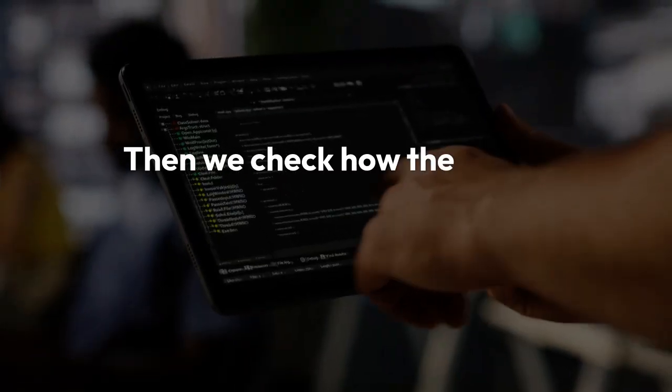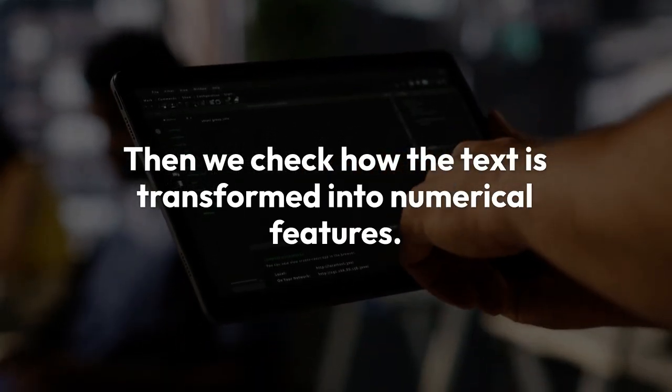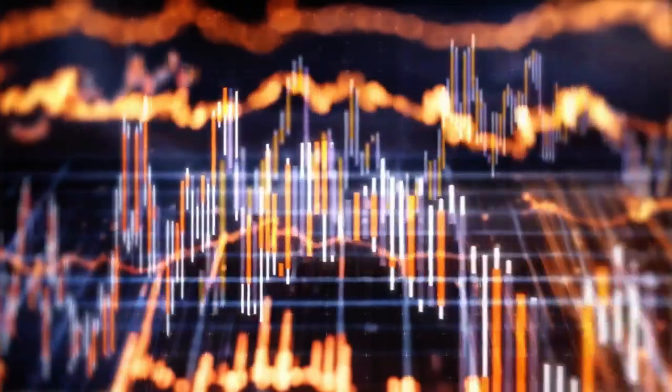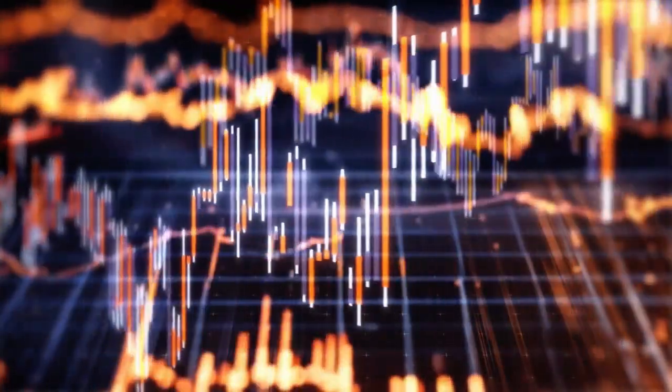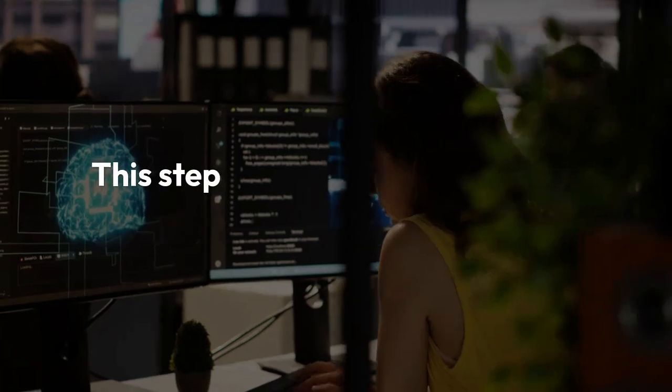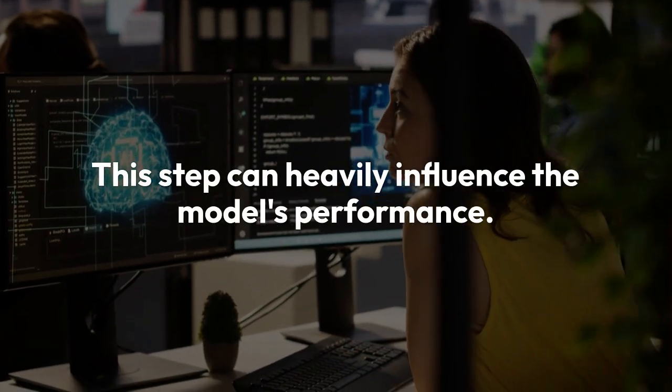Then, we check how the text is transformed into numerical features. Techniques like TF-IDF, term frequency inverse document frequency, or word embeddings are common here. This step can heavily influence the model's performance.